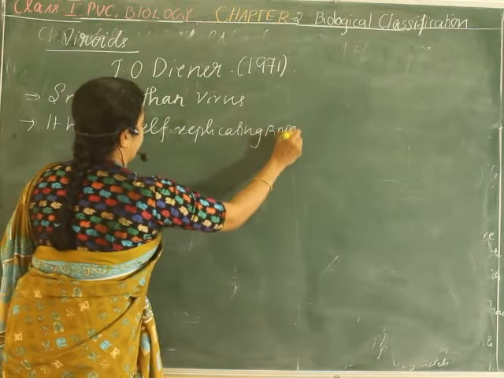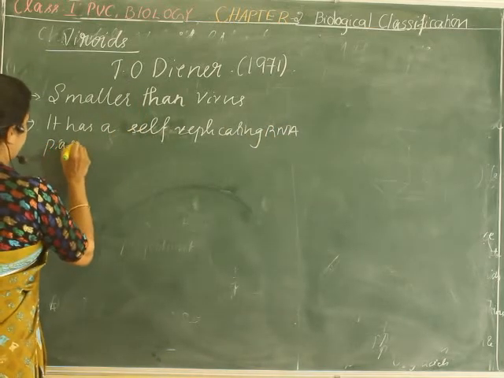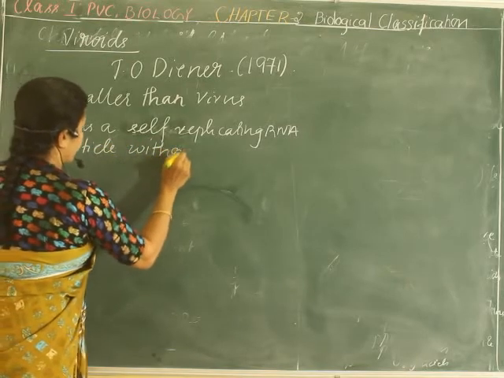It has a self-replicating RNA particle without a protein coat.